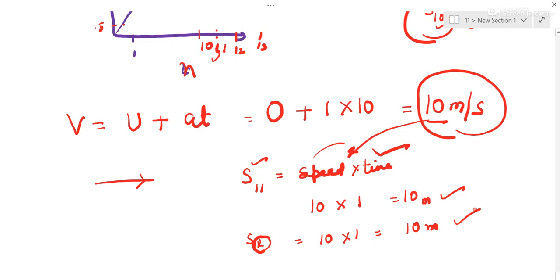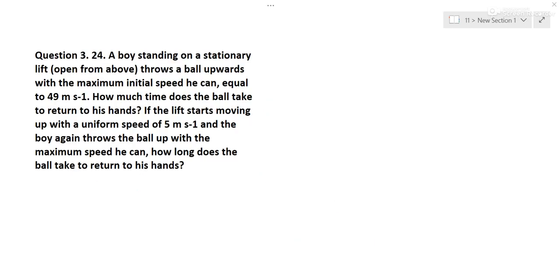They have asked, so let us see this question. A boy standing on a stationary lift is throwing a ball upward with a velocity of 49 meters per second.